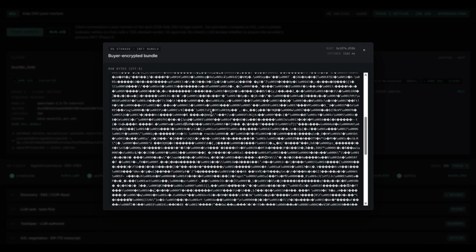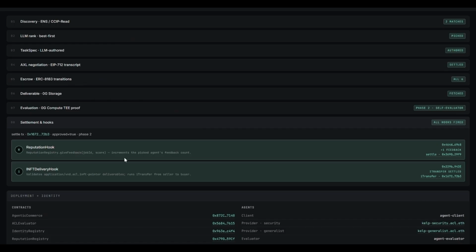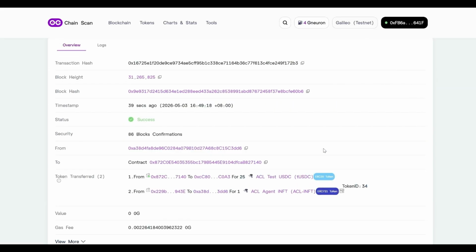No two-step custody window. The buyer just bought another agent's brain in one transaction, this time with the INFT delivery hook. Watch, iTransfer lands, and that's all for the demo.